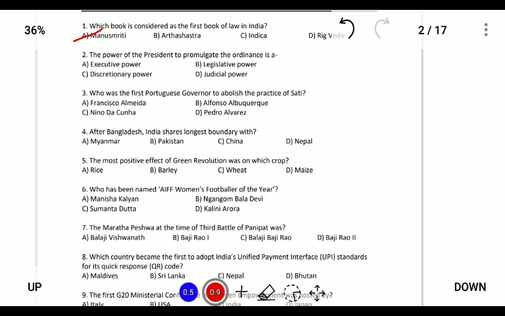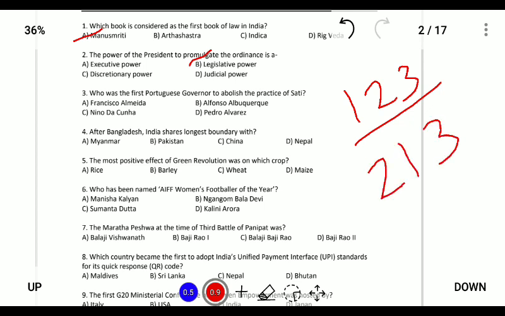Next, the power of the president to promulgate ordinance is a part of his legislative power, which is provided under Article 123 of the Constitution. So, what is ordinance making power? Ordinance making power means the power of the president to make laws in the absence of the parliament. And in case of the governor, it is provided under Article 213 of the Constitution.